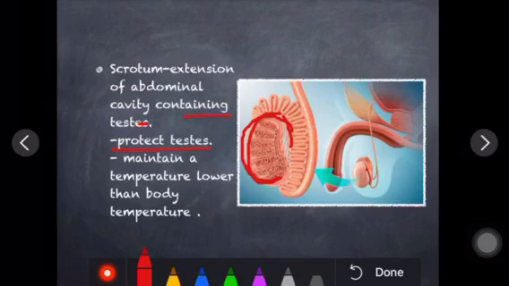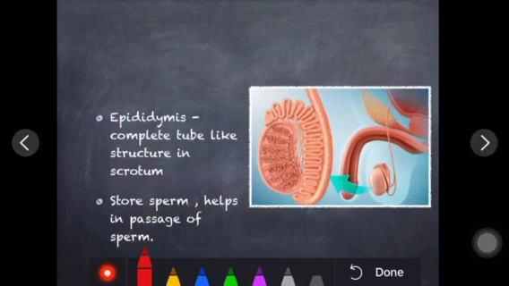And what is the role of scrotum? You have to remember, it maintains a temperature lower than body temperature. The testis helps in producing sperm, right? So these sperms are produced at low temperature, and this low temperature atmosphere is provided by the scrotum. Well, moving to the next word, epididymis.